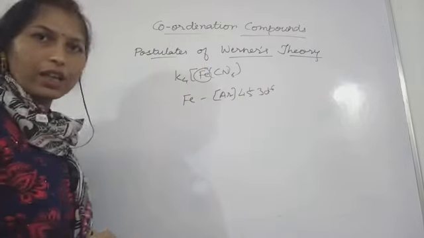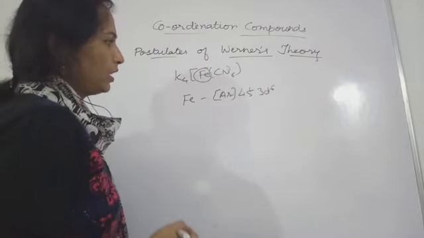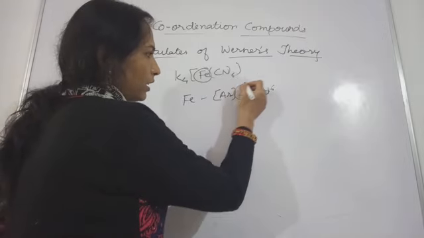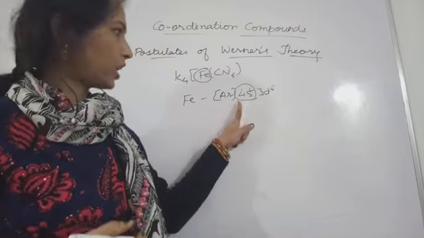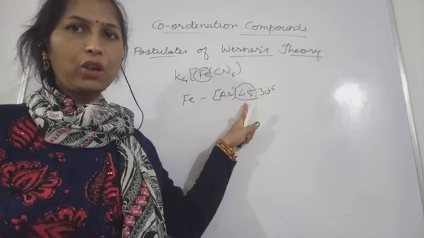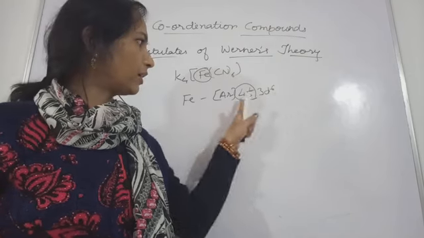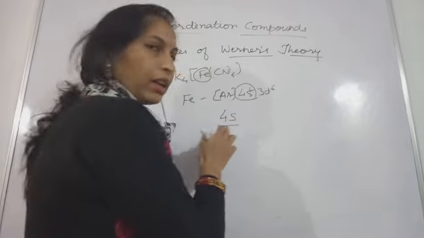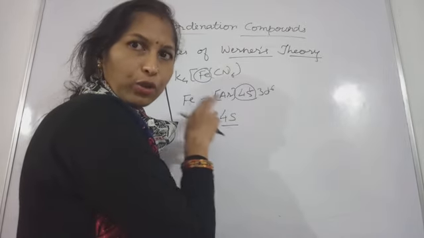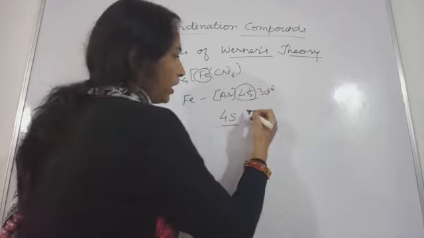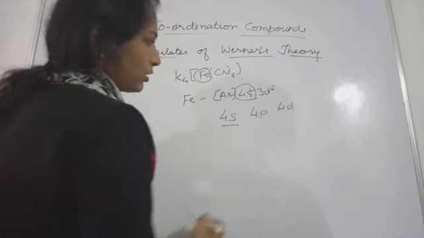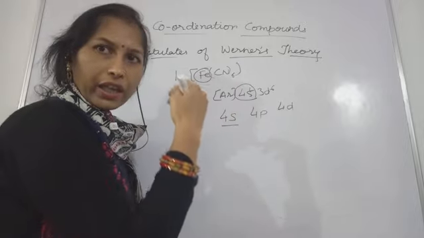Okay, this will be the electronic configuration of iron. In this case the filling of the fourth shell has also started. The fourth shell will have p orbitals and d orbitals also, and they are lying vacant.